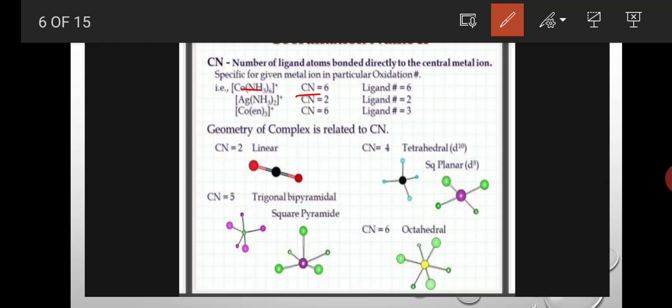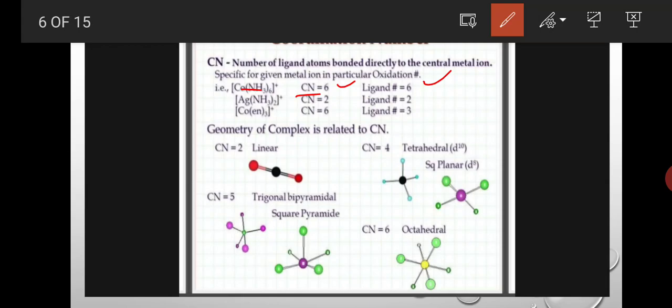Here, Co(NH3)6 is the hexaammine cobalt complex. In this complex, the central metal atom is cobalt. That cobalt is surrounded by 6 amine ligands. So here the coordination number is what? 6. How many ligands are present here? 6 amine ligands are present.